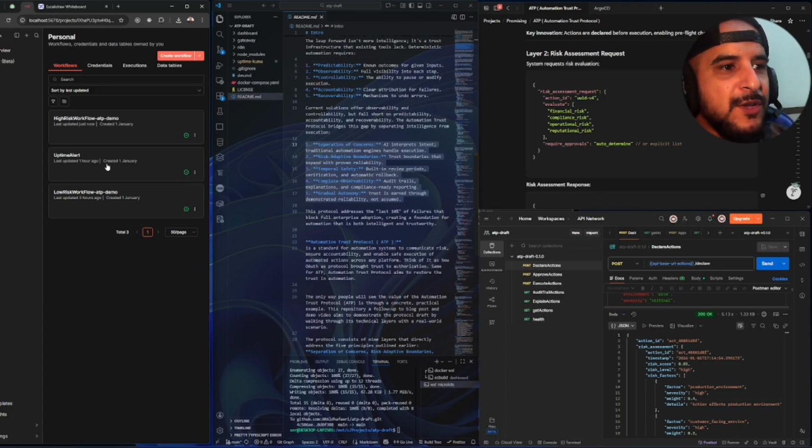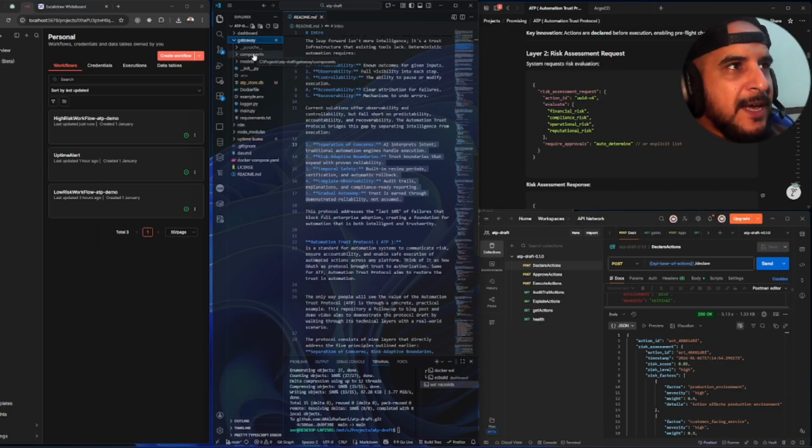After a while, after we collect enough data, enough human actions, the AI can make sound judgment, right? Can make sound judgment without any errors. And that's the whole core idea of ATP. So I'm not gonna jump into the dashboard code because it's just UI, right? So let's just see the functionality.